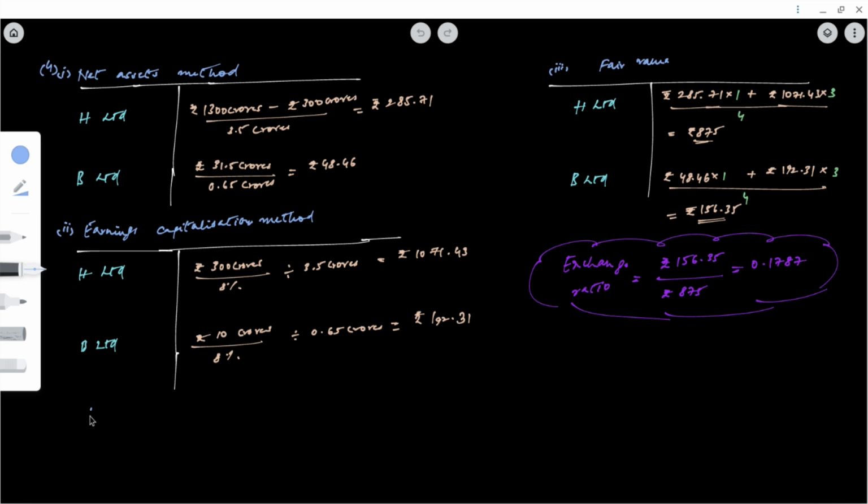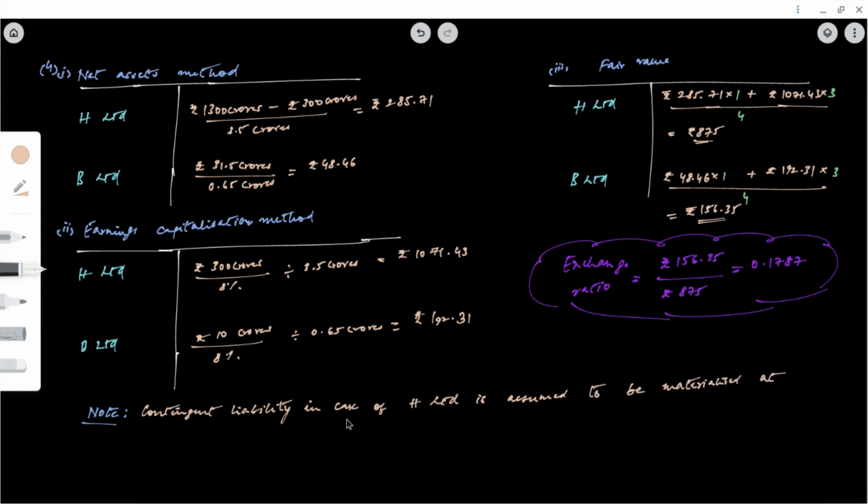0.1787. Also we will write a note stating that the contingent liability in case of H Limited is assumed to be materialized at its full amount.